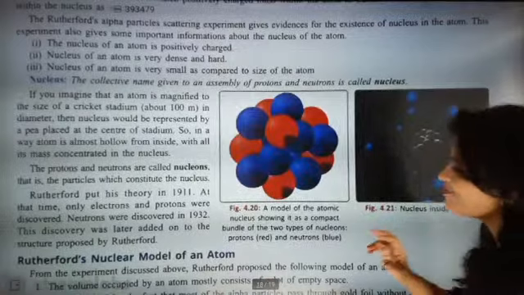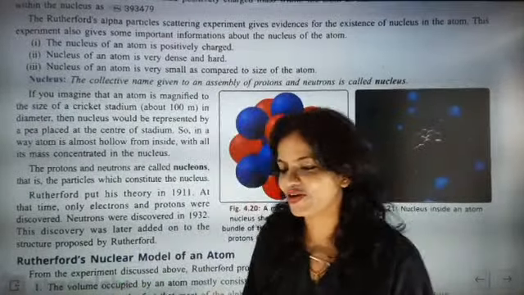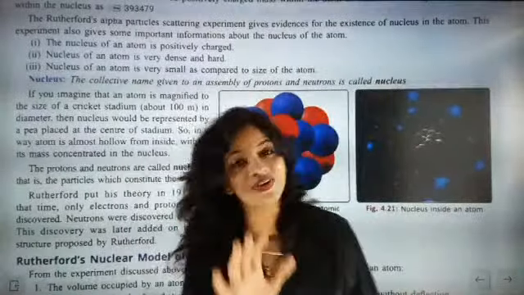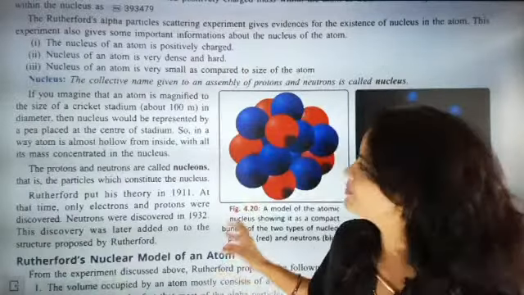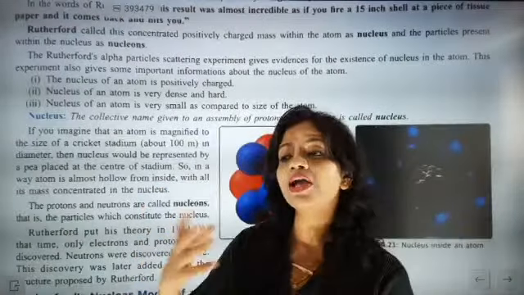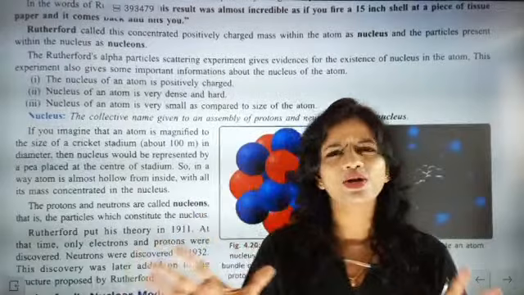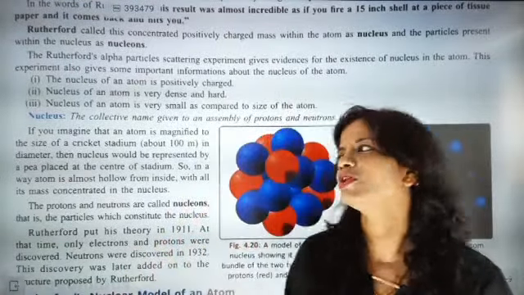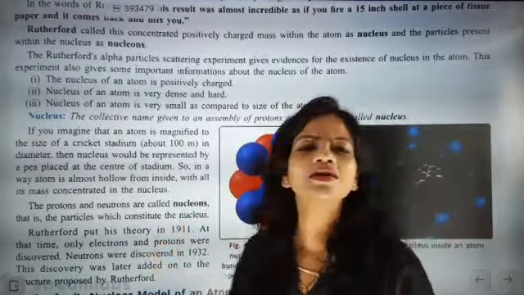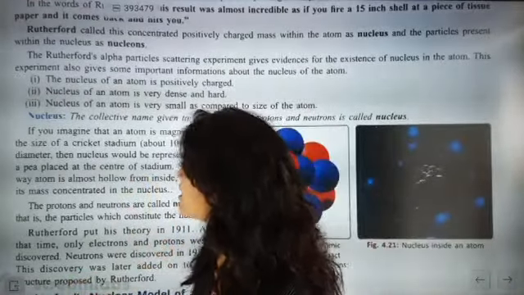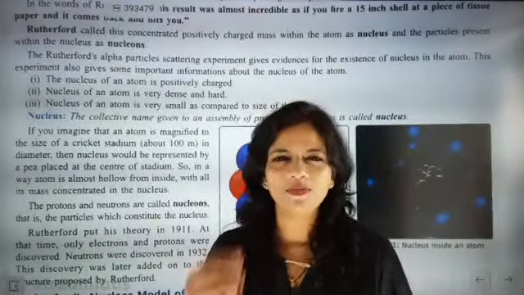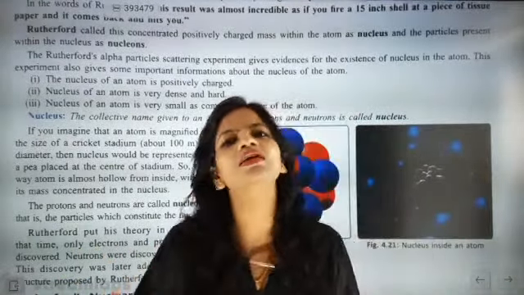So now I am going to put a very important, interesting fact in front of you. I think all of you are watching cricket, right? So now the comparison, what has been written there, you will definitely like. If you imagine that an atom is very, very magnified, and we try to find the shape and location of the nucleus, it is just like a cricket stadium. When you check that stadium, at the center of the stadium a small pea is kept. They have compared it like that.